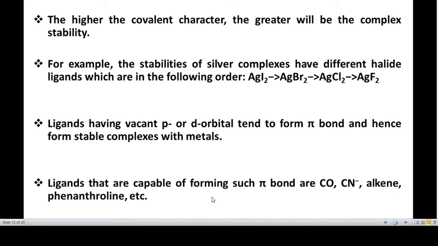Now, the ligands having vacant p or d orbitals tend to form pi bonds, and hence they form stable complexes with the metals. Ligands that are capable of forming such pi bonds are CO, CN-, alkene and phenanthroline, etc.